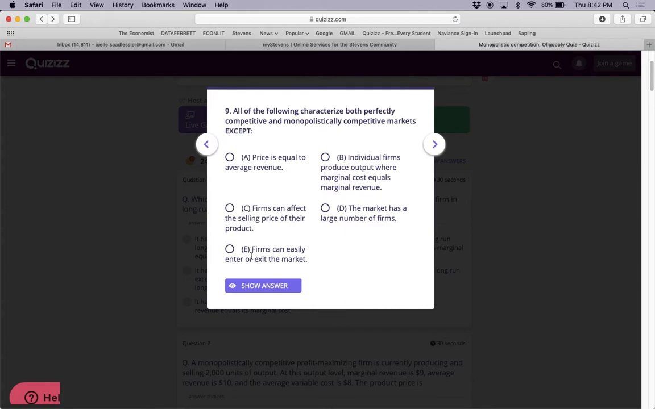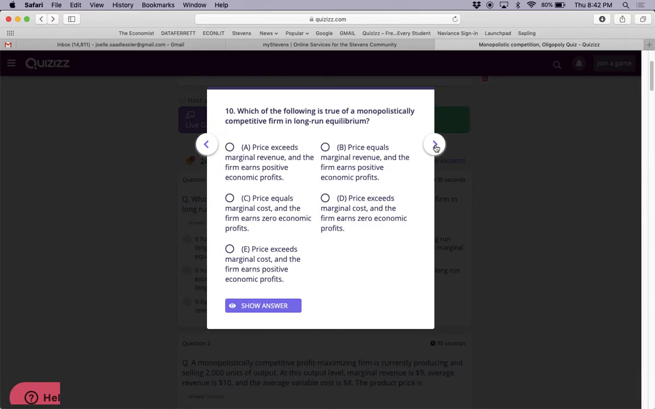Okay, let's see the other ones. Firms can easily enter or exit the market. That's true of both. Market has a large number of firms. That's true of both. Individual firms produce output where marginal cost equals marginal revenue. That's true of both. Price equals average revenue. That's true of both. So the answer is firms can affect the selling price of their product.